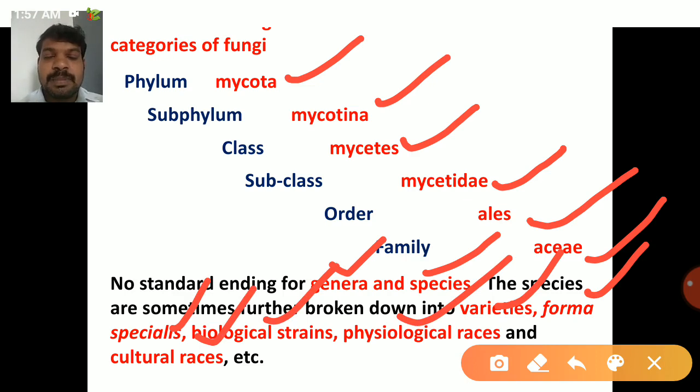So species again we can break down into varieties, forma specialis, botanical strains, etc.